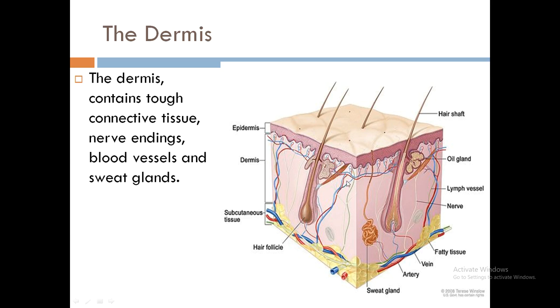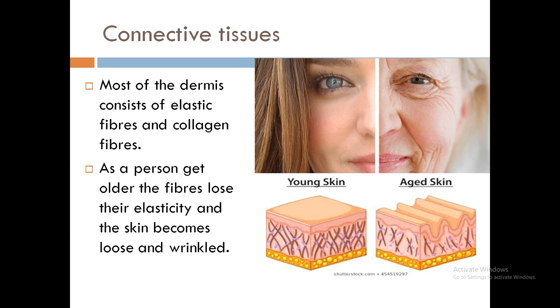The second layer is called the dermis. Dermis is the living layer of the skin. It contains tough connective tissues, nerve endings, blood vessels, and sweat glands. All these structures are found here in the dermis part of the skin. Connective tissues.